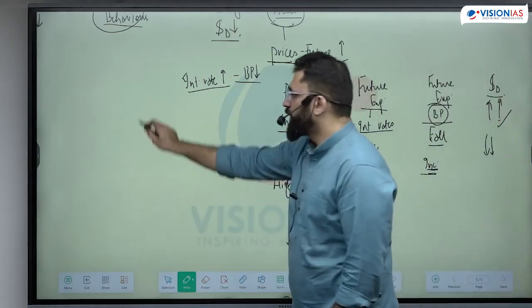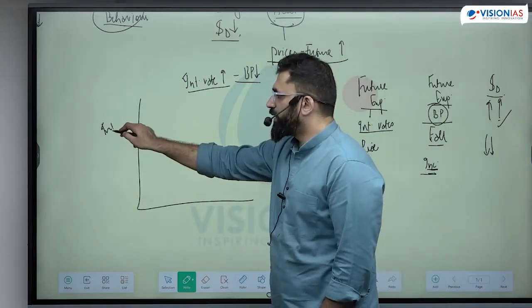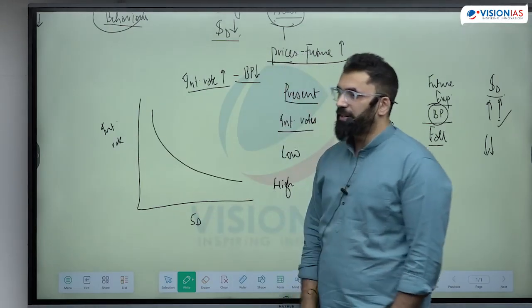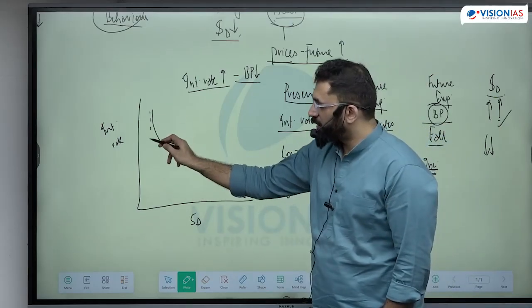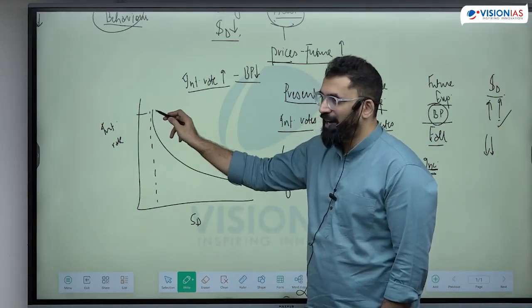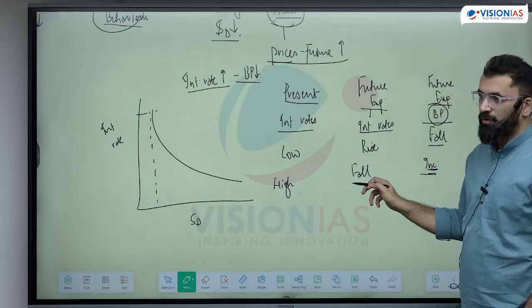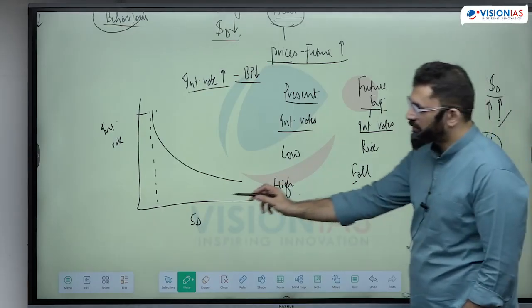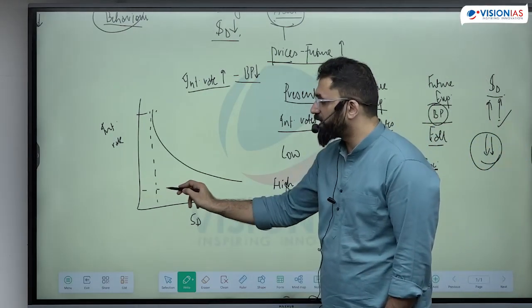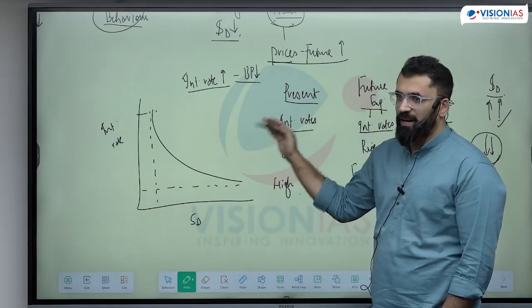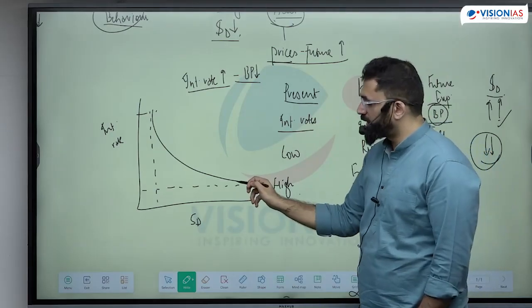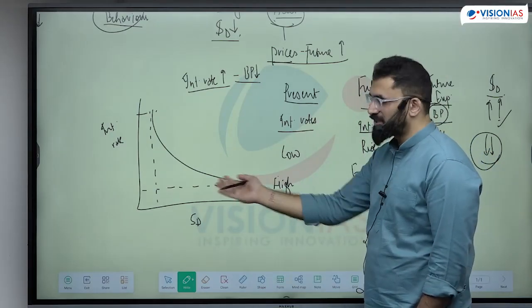Therefore, if I plot today's interest rate and the speculative demand for money, it is going to be inversely related. If the interest rate is very high, I'm only expecting it to fall. If I expect it to fall, the future expectation on bond price is a rise. So speculative demand is going to be quite less. But if interest rates are too low, I'm only going to expect them to rise in future. If they rise in future, the bond prices fall. That means my speculative demand for money is quite high. This is high, this is low.